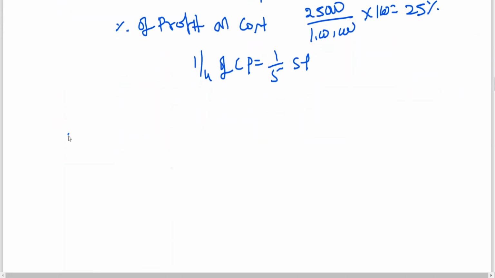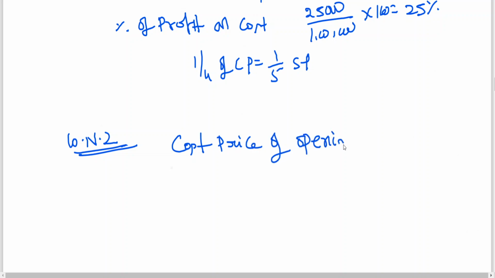Working notes number 2. Cost price of opening stock.